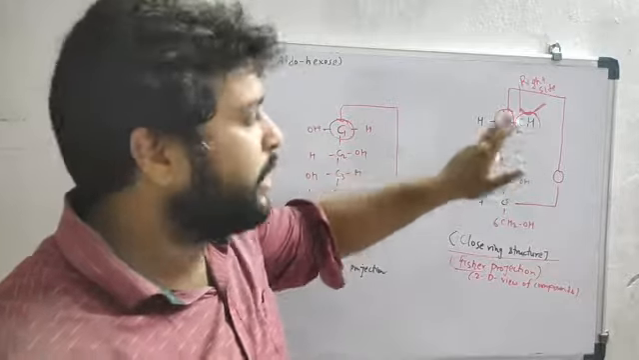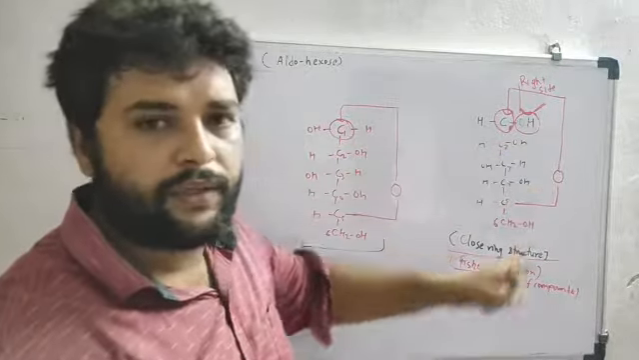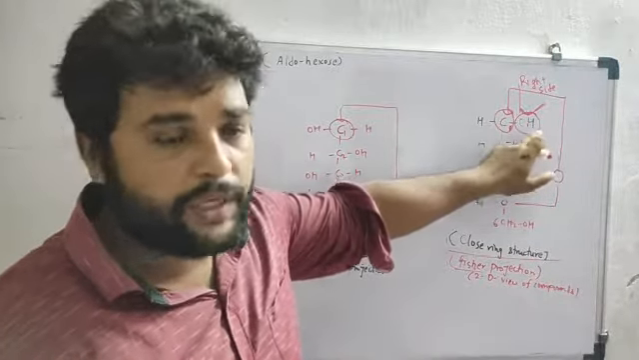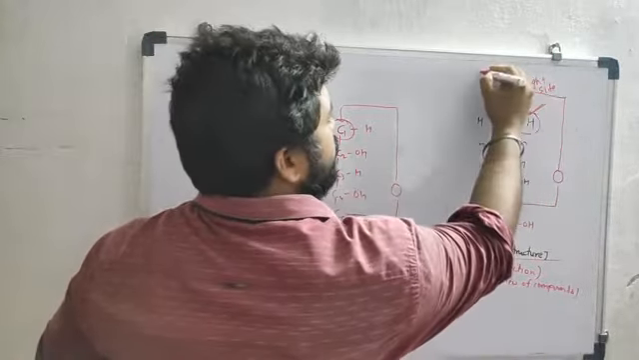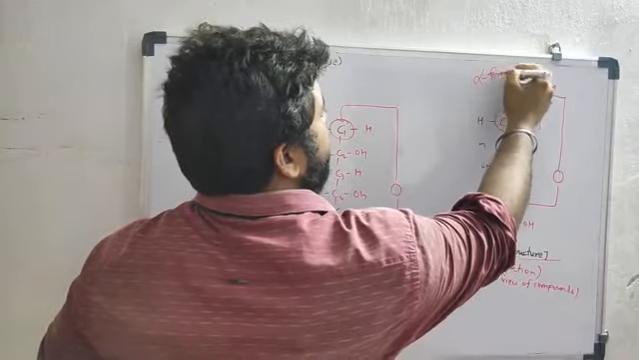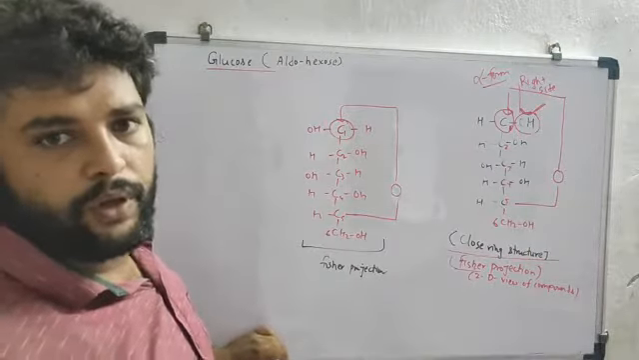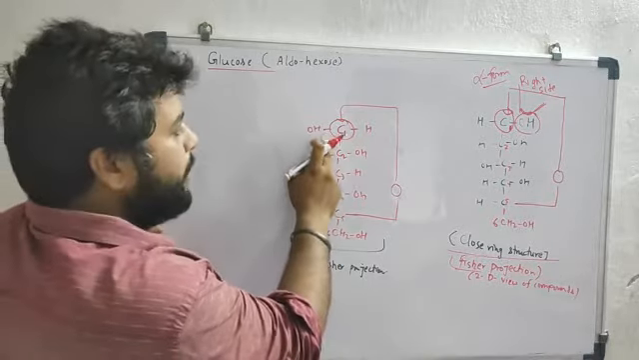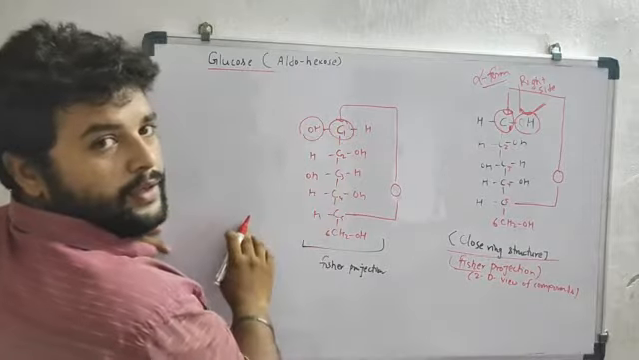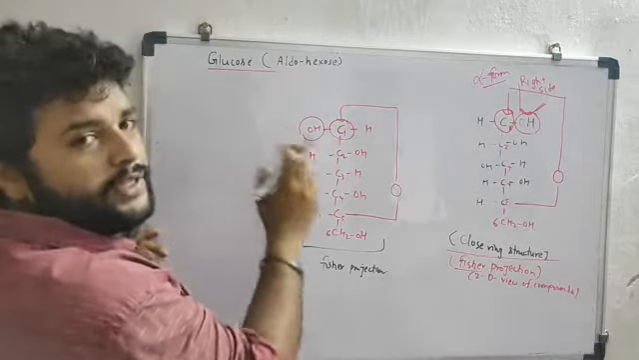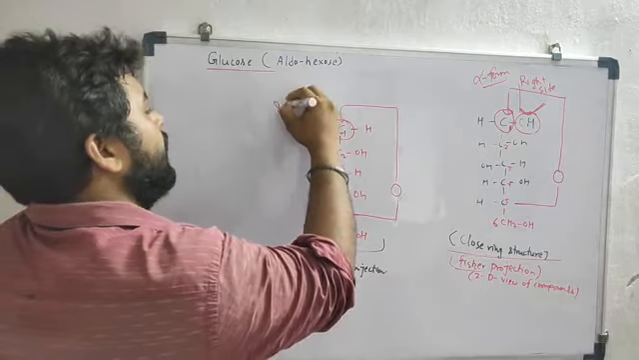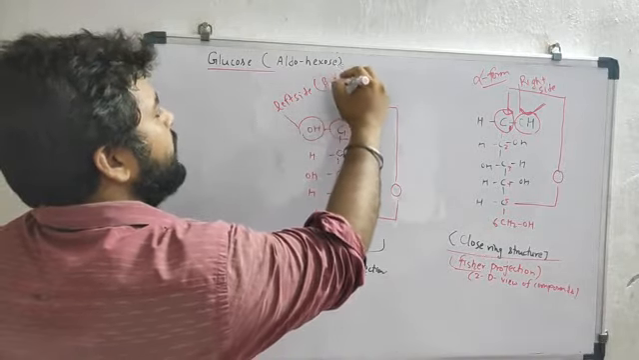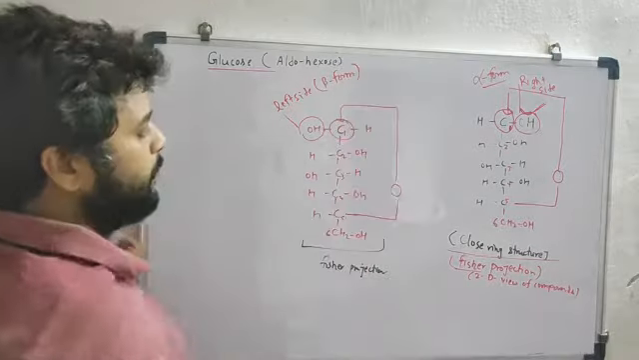If a hydroxyl group is present on the first carbon, on the right side, it can be called the alpha form of glucose. Just concentrate on the first carbon. If the OH on the first carbon is present on the left side, it will be called the beta form.